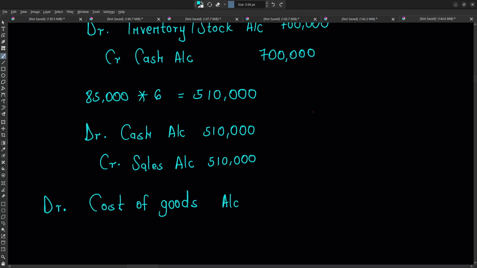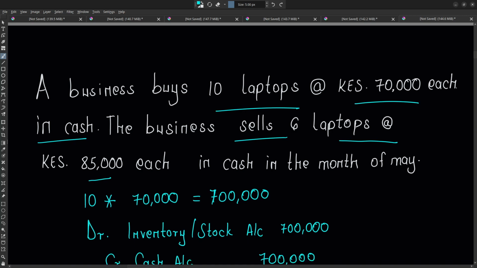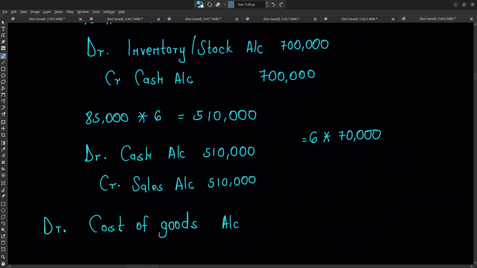now how much did we buy these, because now we have sold only 6 laptops. So we are looking at the cost of buying these 6 laptops, and we bought them initially at 70,000. So we are saying here 6 times 70,000, we are going to get 420,000.